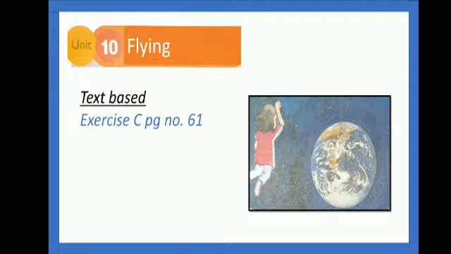As you can see, unit 10, Flying. The topic is flying. It includes exercise C on page number 61, a text-based exercise that you have already done. Learn the question answer. What did Sana see on the road? She saw shops and stalls. Hope you remember, and learn the questions and memorize the answers.